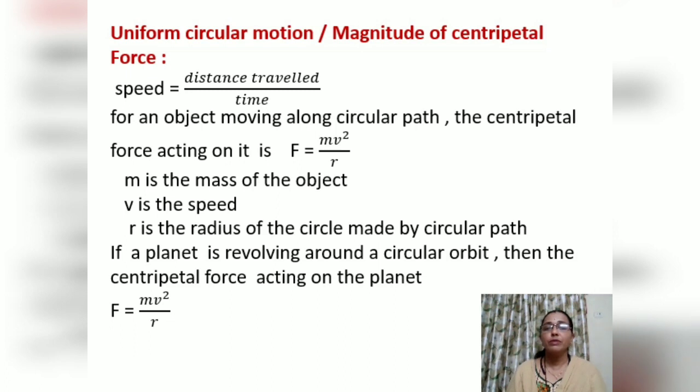Let's find the magnitude of centripetal force. How to find centripetal force? First, we know that speed is equal to distance traveled upon time. This formula is known to you. So, if this speed has to be calculated in a circular path, we naturally have to consider the centripetal force. So the centripetal force acting on that planet is F equal to mv square.